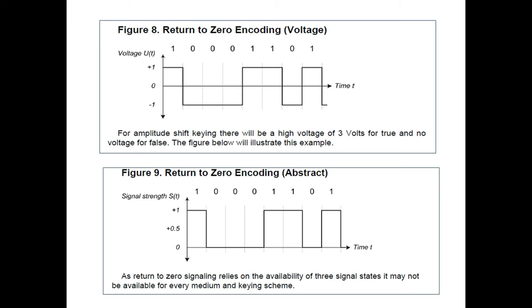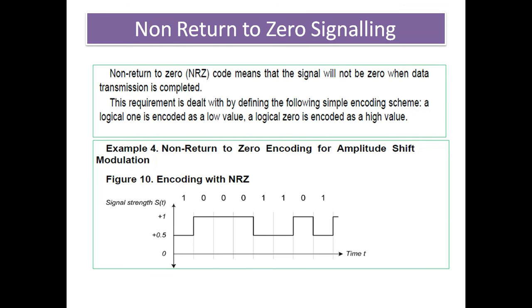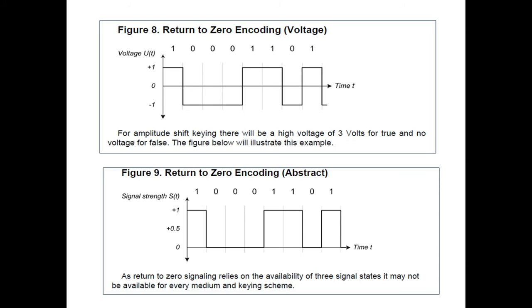Then in figure 8 we see return to zero encoding. There is a voltage-based amplitude shift keying technique. Basically this is the amplitude shift keying technique. Once a logical one data is transmitted, then only should your data stream be available.